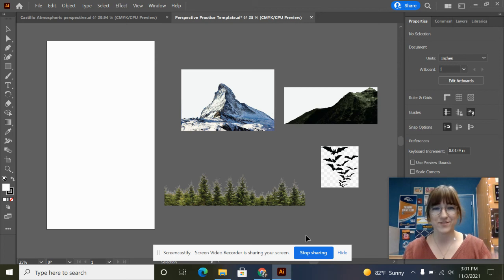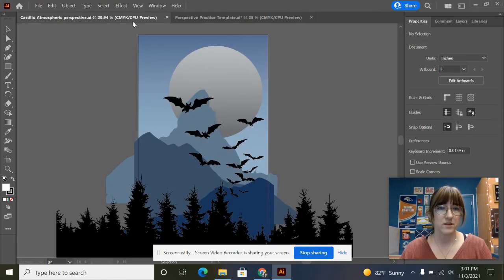Hi, graphic design. So, we're going to learn about atmospheric perspective and the image trace tool. This is what our goal is to create. We're going to make a scene with some mountains and some bats. It's going to be lots of fun.